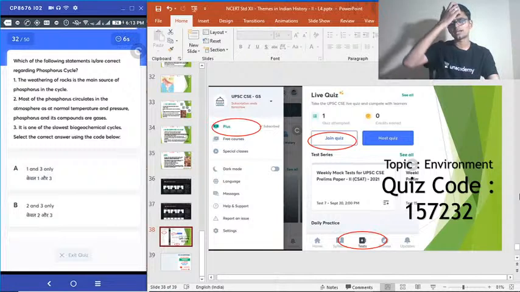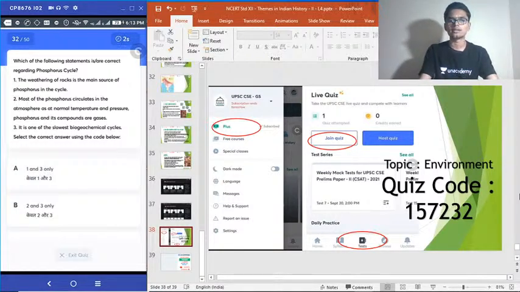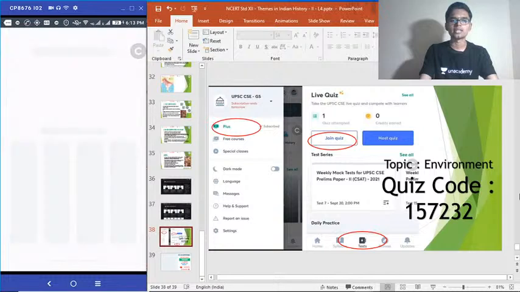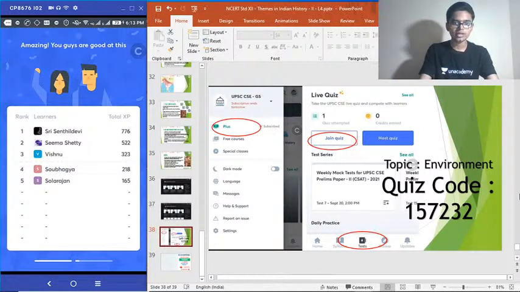This is a very theoretical question from environment. If you have studied the Shankar environment textbook, you will get the answer. Very straightforward question. 32nd question. Time's up. Correct answer is indeed option A. Very good. 50% of you got that correct.